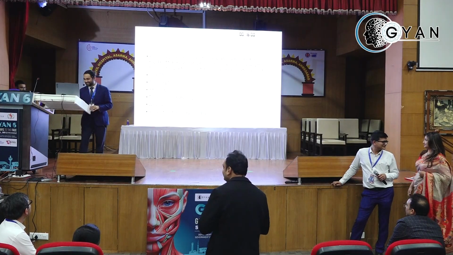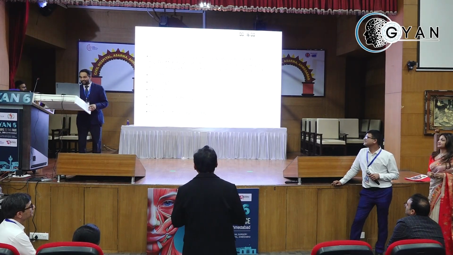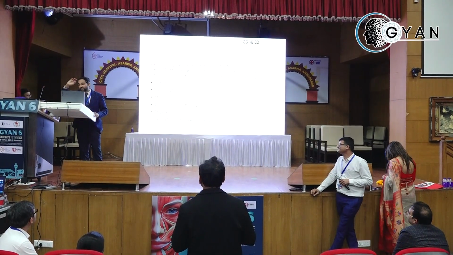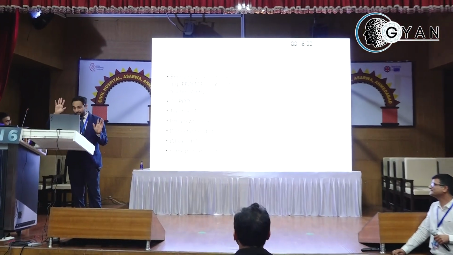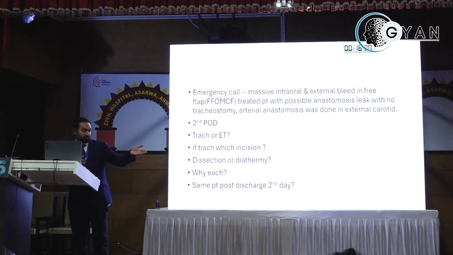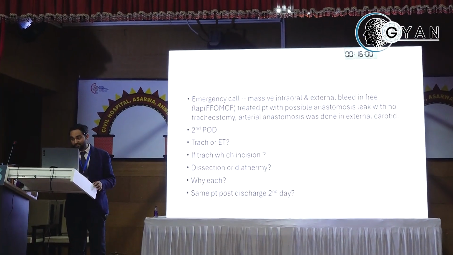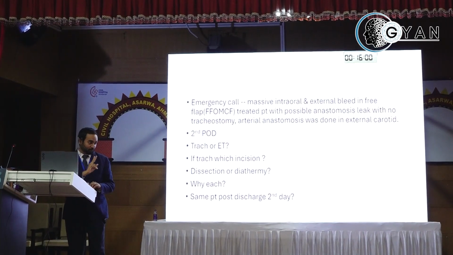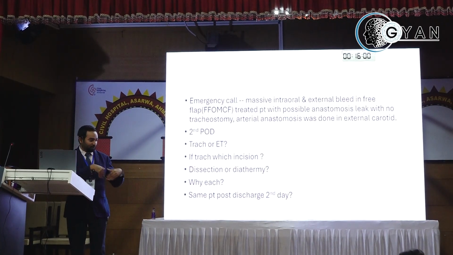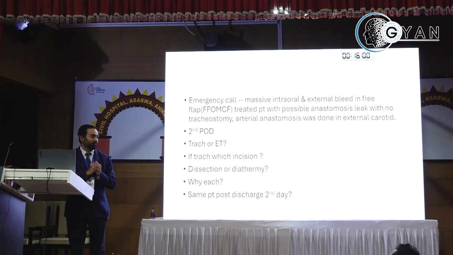Okay. I am asking you. So now there is an emergency call, right? Massive intraoral and external bleed in a free flap treated patient. Probably sir has cut the posterior belly of digastric and did the anastomosis in the external carotid. Second postoperative day, you are receiving a call from the hospital. There is massive bleeding, please come. What are your thoughts on the way and what will be your plan?